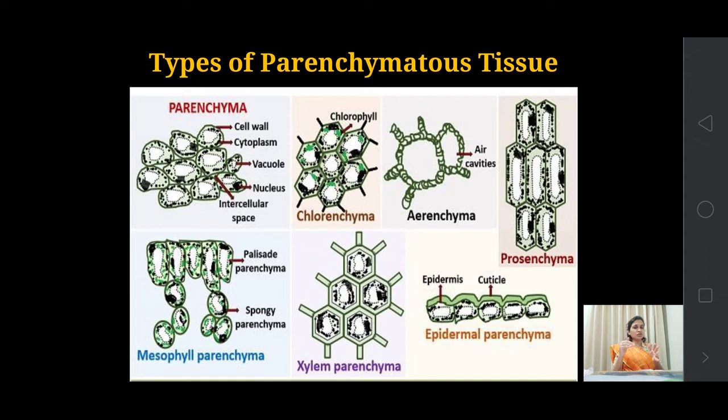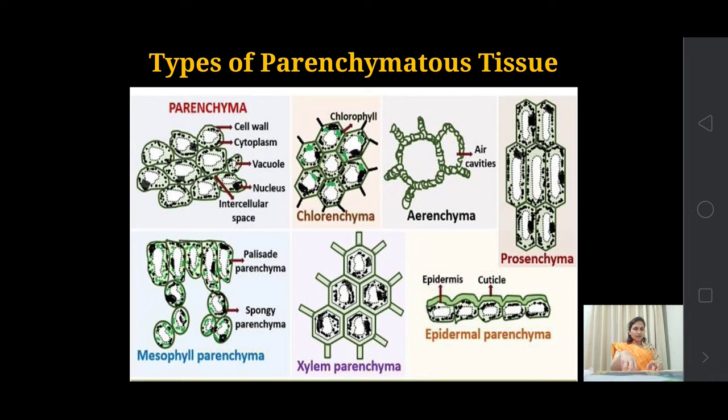Now, on the basis of where these parenchymatous tissues are found, there is also xylem parenchyma. When these parenchymatous tissues are present in the xylem tissue, as we know that xylem is a type of complex tissue, and complex tissue is made up of different types of cells. Among those different types of cells, xylem parenchyma is one of them. When parenchymatous tissues are part of the xylem tissue, it is known as xylem parenchyma. It gives support and helps in conduction of water and storage.